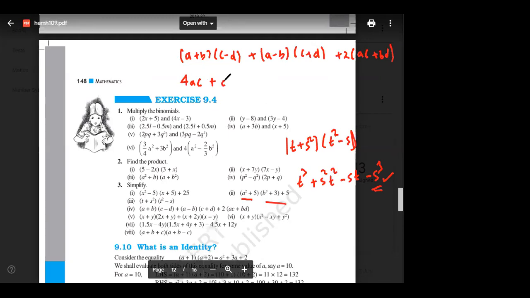Zero bd. It will be 0 bd, right? It will not be 4bd. तुम लोग को लग रहा होगा 4bd, but खुद सोचो ना, तुम क्वेश्चन देख के आ सकते हैं. Here minus bd, here also minus bd, so minus 2bd, and here we have plus 2bd, so it will be 0. Plus bc minus bc, again 0. So it will be just 4ac. The answer is just 4ac. ठीक है?